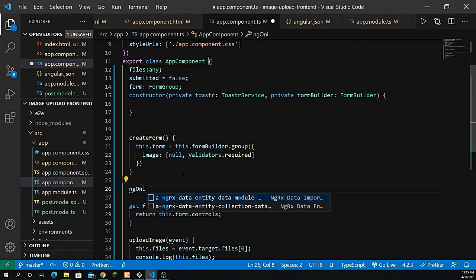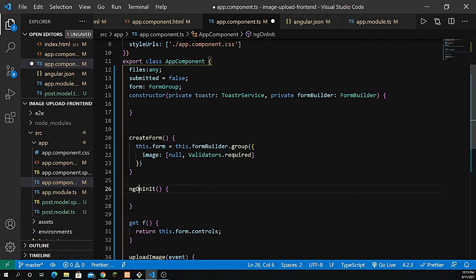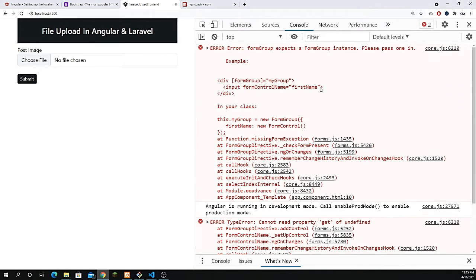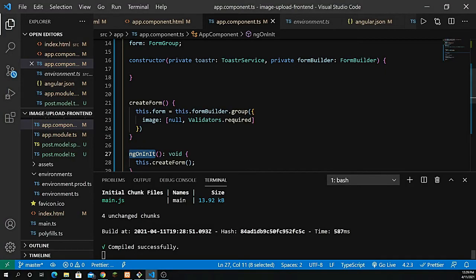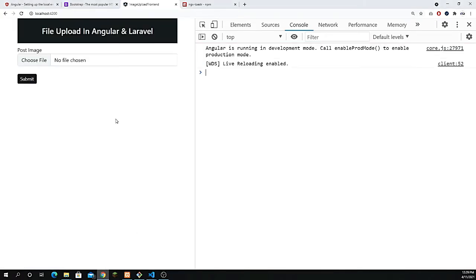So ngOnInit, which is again a lifecycle hook. So again, we don't have to return anything, so let's give it the type of void, and let's call this.createForm, and go back to the browser. So still we have issues. It says it expects a FormGroup instance, please pass one in, right? Right, so let's go inside here, and I actually forgot to bring here ngOnInit. So basically it should be with the small i, right? So now if I go back and refresh this, everything works well.